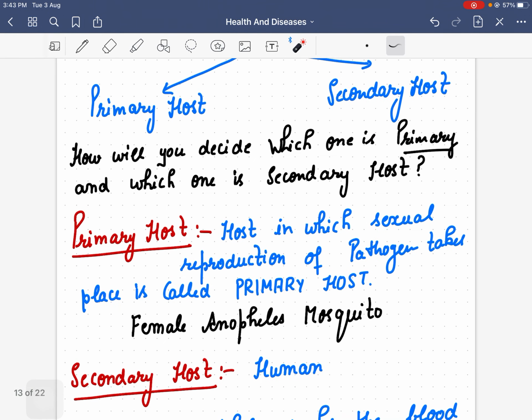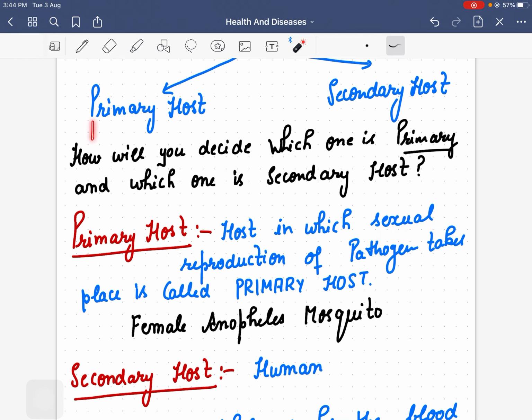The primary host is that host in which sexual reproduction of the pathogen takes place, right? The primary host is the one in which sexual reproduction is happening, and sexual reproduction of Plasmodium happens in the female Anopheles mosquito.